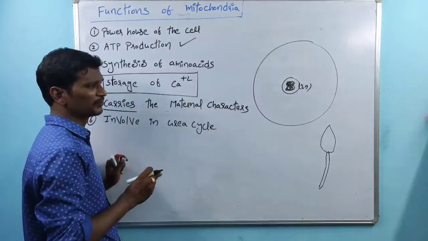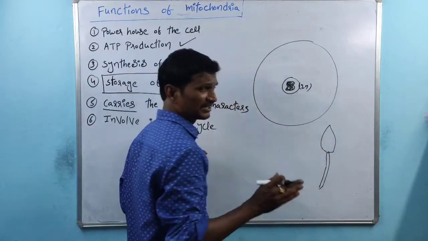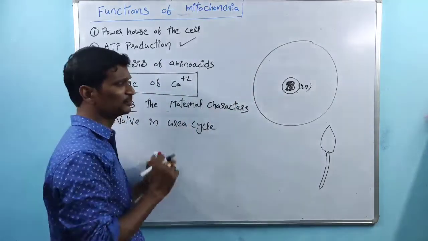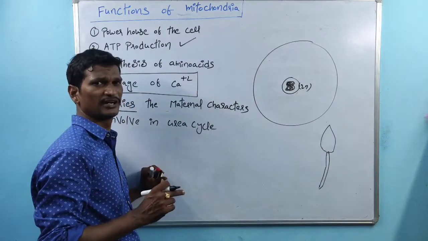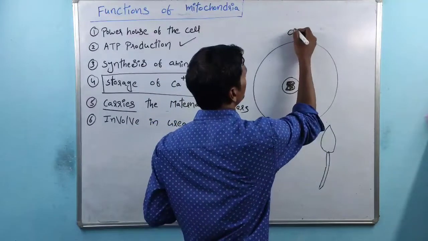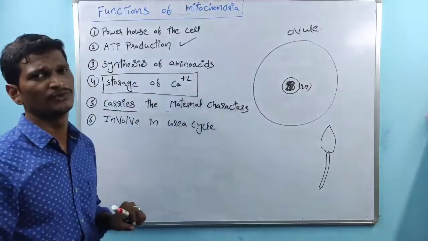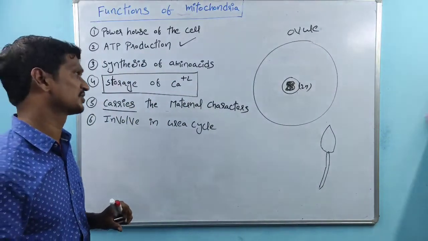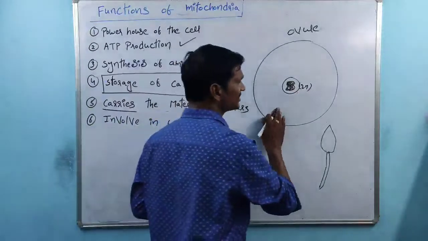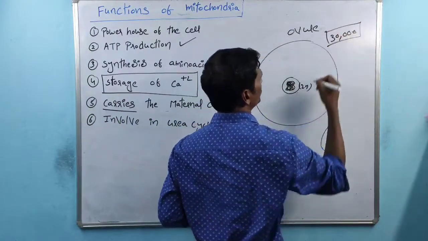But during the mixing process, the mitochondria contained in the sperm cell are not fused here. Always the mitochondria contained in the ovule are passed from one generation to another generation. So the ovule contains mitochondria, especially about 30,000 mitochondria are present.